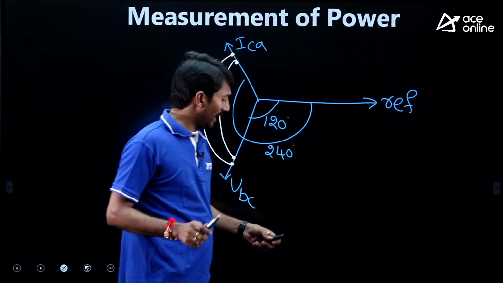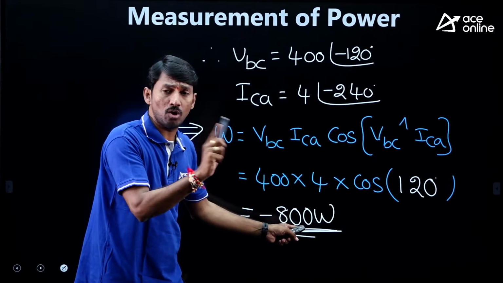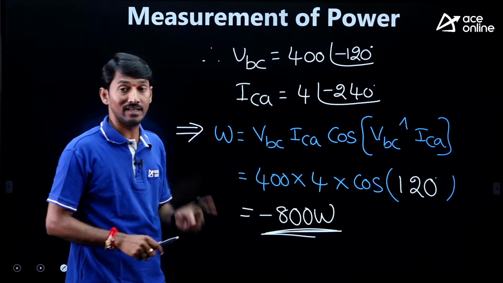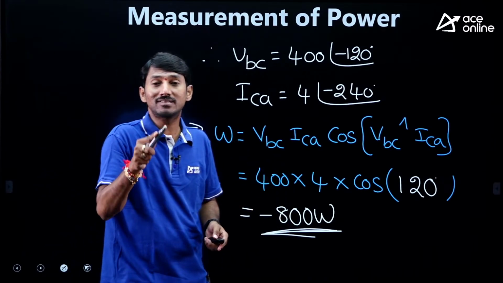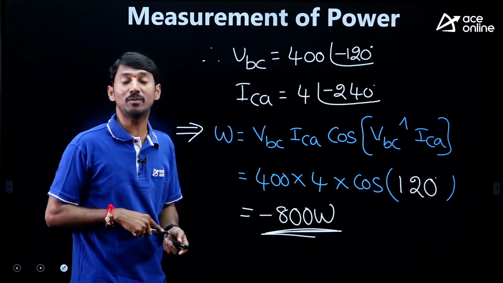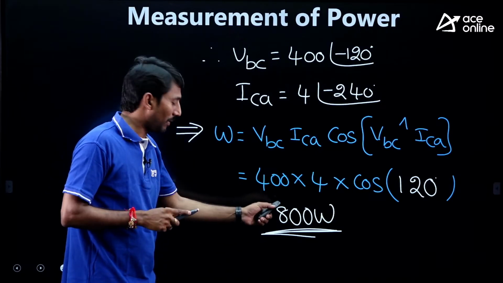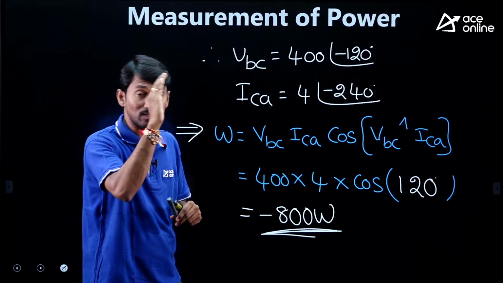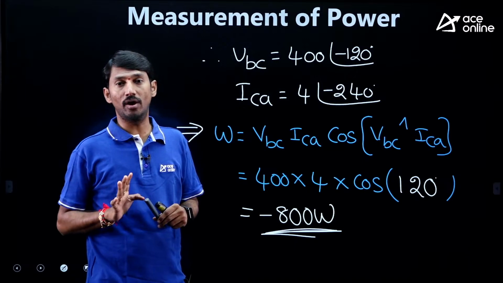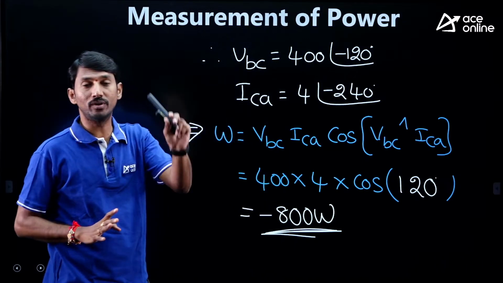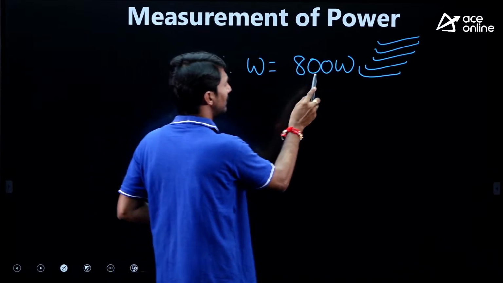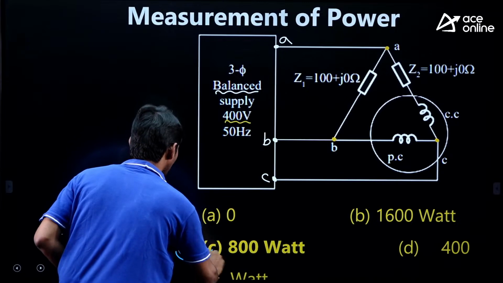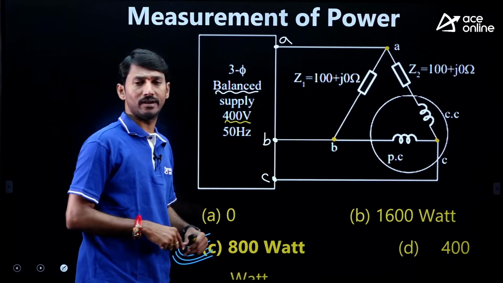Sir, minus 800 is blindly made into plus? No, it is not blindly made into plus 800. It is given that coil polarities are suitably selected to ensure a positive deflection. So therefore, minus is there, but after this observation, the coil polarities are suitably adjusted accordingly. So based on that, it will be showing plus 800 only. Yes, the answer is plus 800. Go to the options. 800 is the answer.